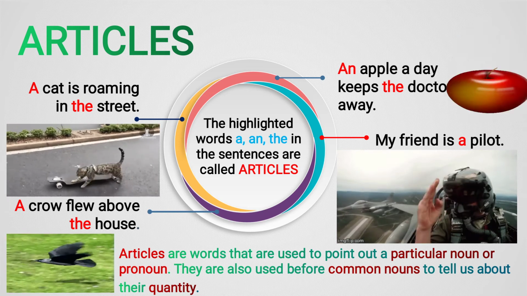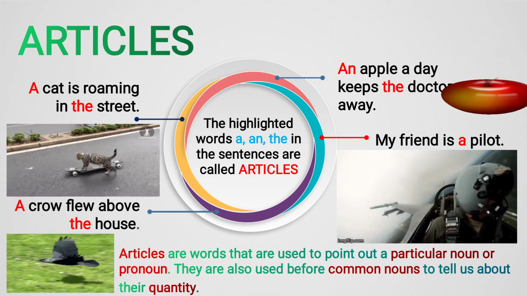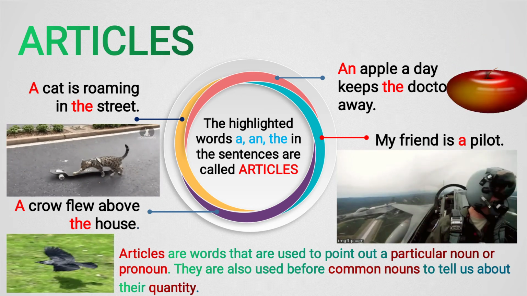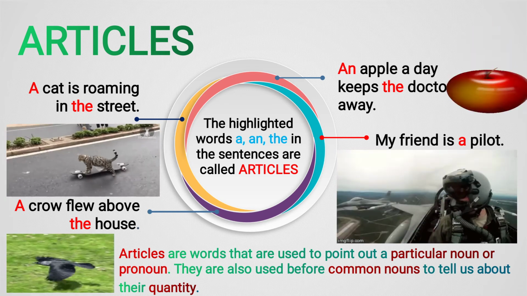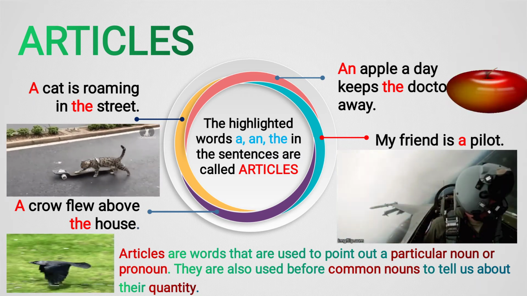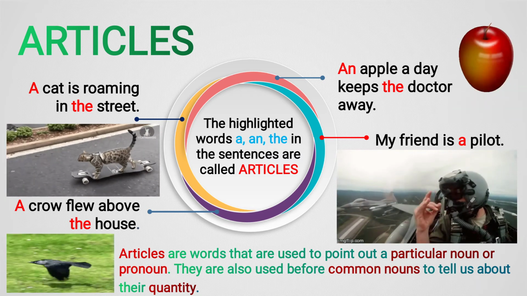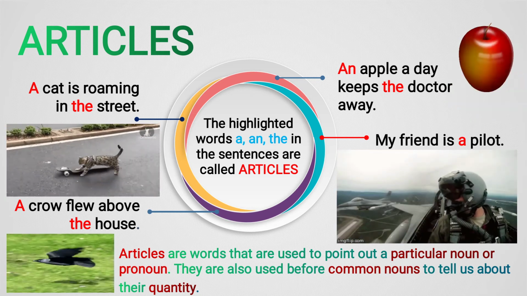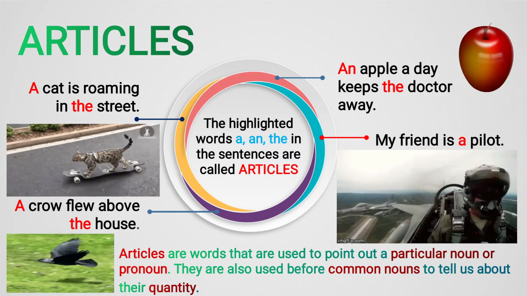Now you see here, pilot is also a noun, particular noun. So before pilot, we have used article a. So from the various sentences, the highlighted words, that is a, an and the in the sentences, are called articles. Okay, because they are used to point out a particular noun.